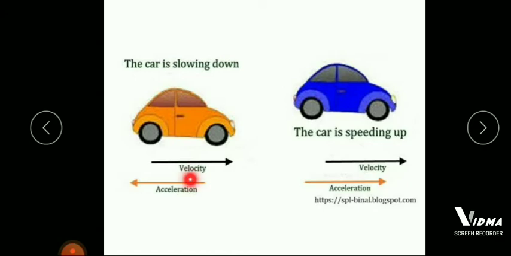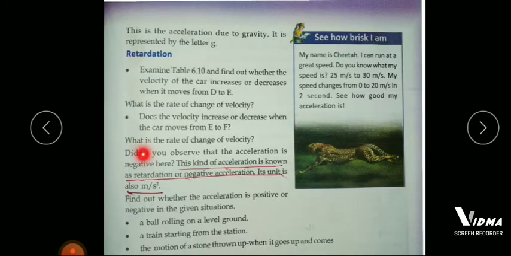So I already told, whenever the acceleration becomes a negative value, then we call it retardation. So what is retardation? Negative acceleration is known as retardation. So whenever the acceleration decreases below 0, then we call it retardation.